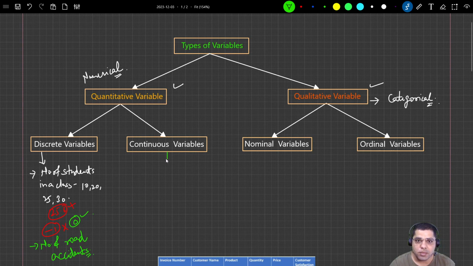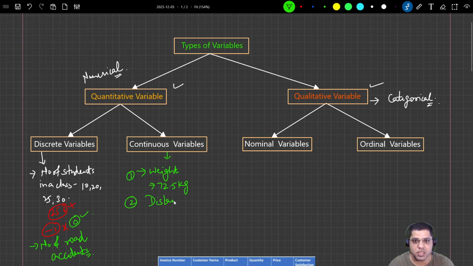Now continuous variables are those variables which can be represented in the form of decimal numbers also. For example, the weight of a person. My weight can be 72.5 kg, right? Another example could be distance.